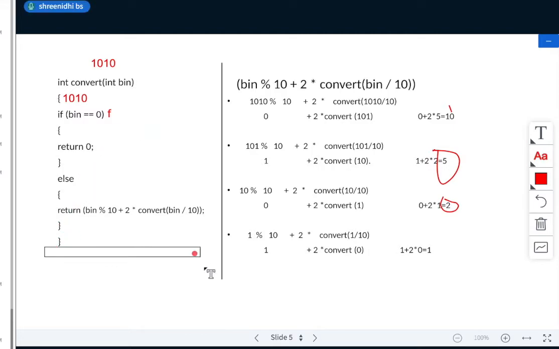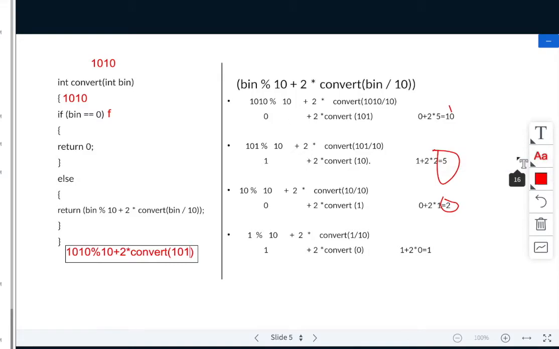So 1010 mod 10 plus 2 into convert of 1010 divided by 10. So this line everyone understood, no?